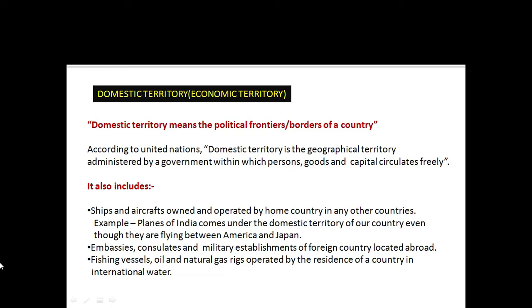Embassies, consulates and military establishments of a foreign country located abroad are also part of domestic territory. Fishing vessels, oil and natural gas rigs operated by residents of a country in international water are also considered domestic territory. So, domestic territory is different from the domestic boundary. It is larger than the domestic boundaries.